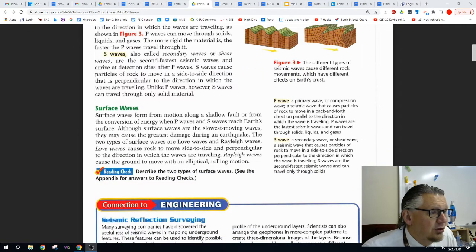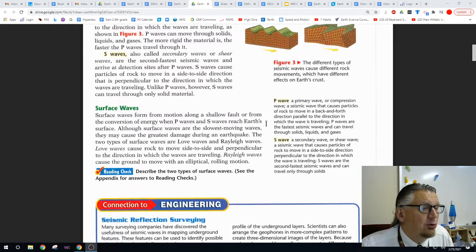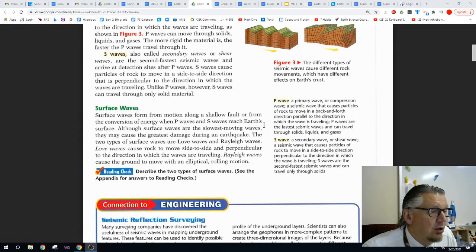Surface waves. Surface waves form from the motion along a shallow fault or from the conversion of energy when P waves and S waves reach Earth's surface. Although surface waves are the slowest moving Earth waves, they may cause the greatest damage during an earthquake. The two types of surface waves are Love waves and Rayleigh waves.